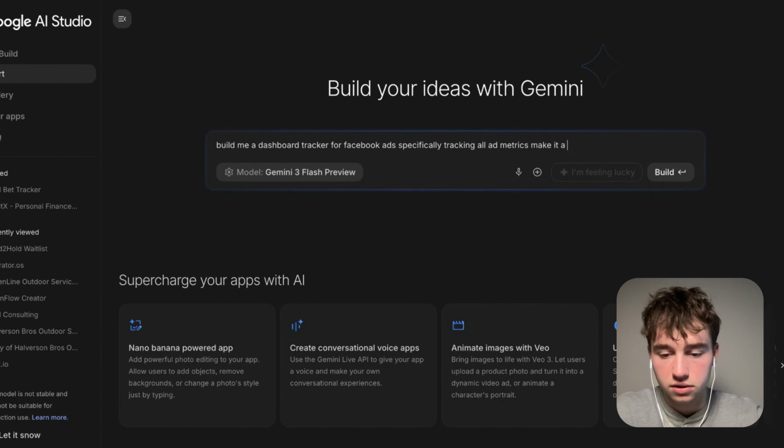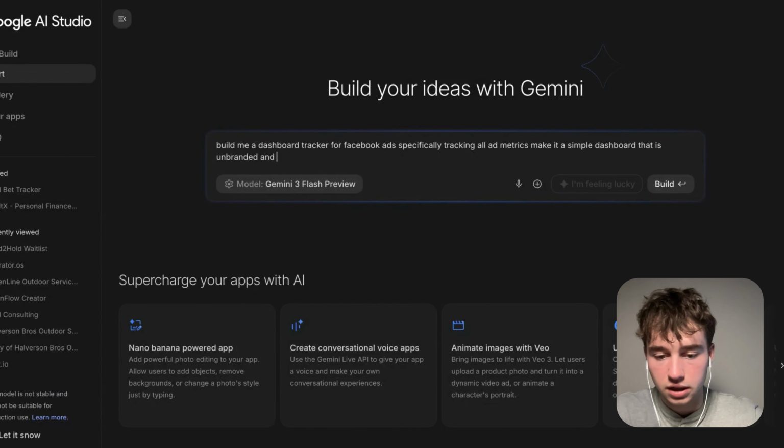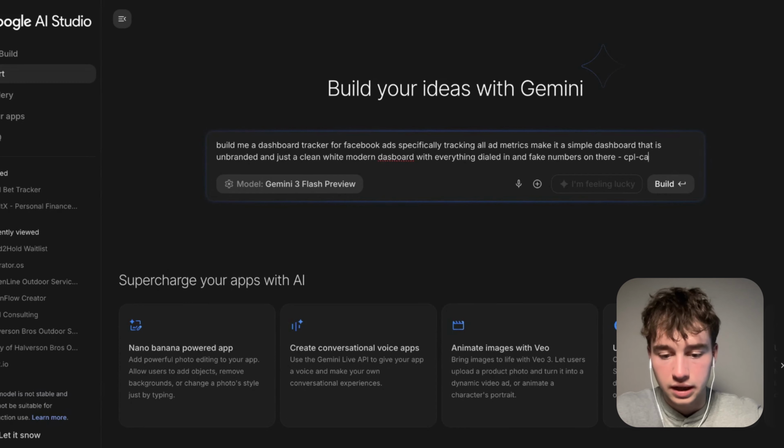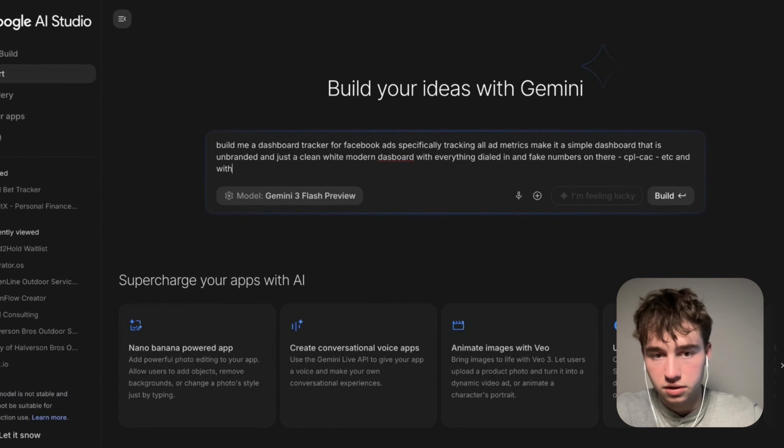Make it a simple dashboard that is unbranded and just a clean, white, modern dashboard with everything dialed in and fake numbers on there, CPL, CAC, etc., and with simple meanings as well underneath.